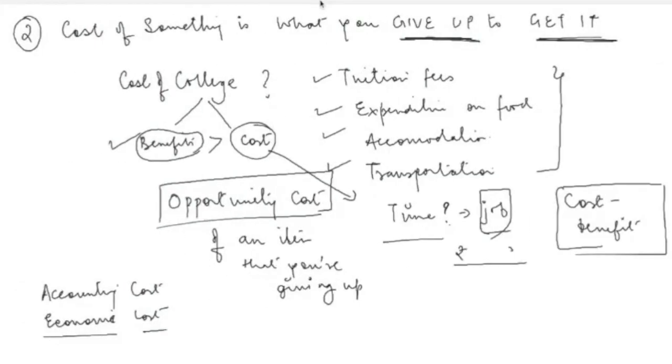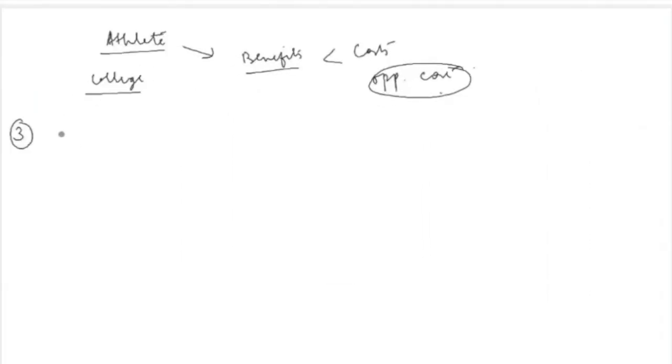It isn't a universal decision when we compare the benefits and cost for anything. Right now we're taking college into consideration, but it could be anything. It could be purchasing a good, it could be conducting some other activity. The decisions could differ for different people. The third principle that we are going to discuss is that rational people think at the margin.